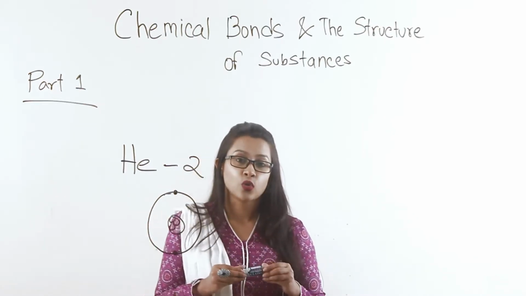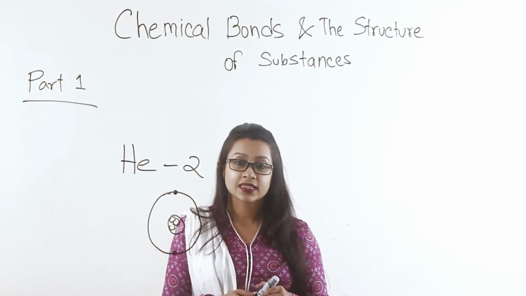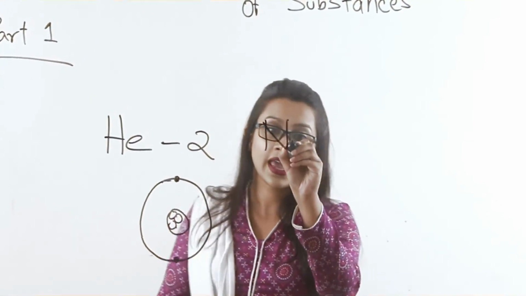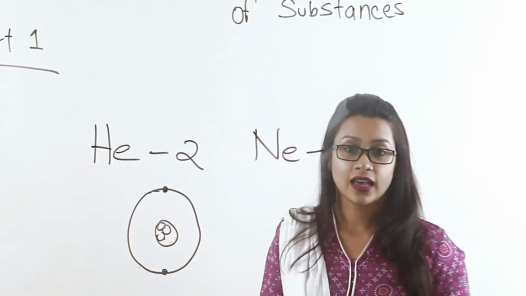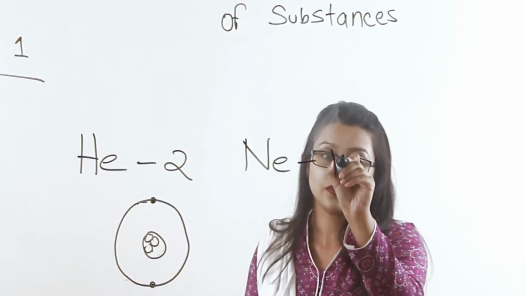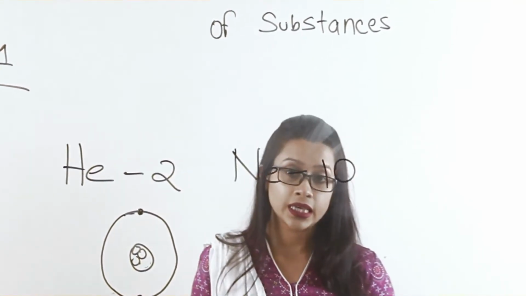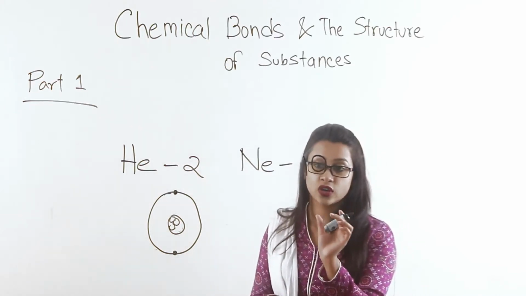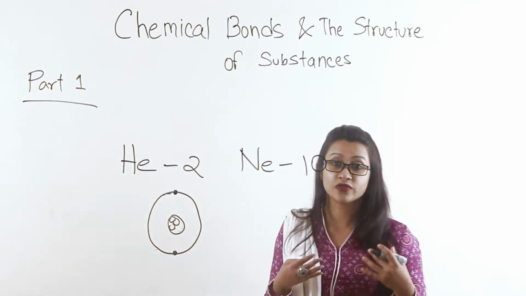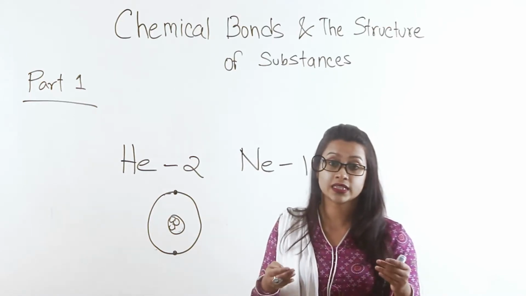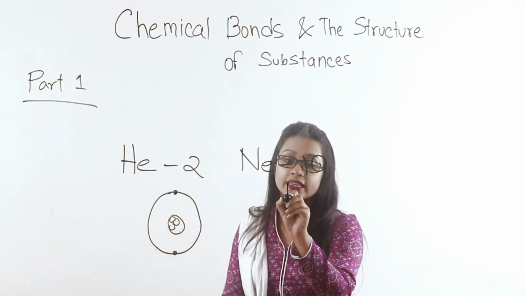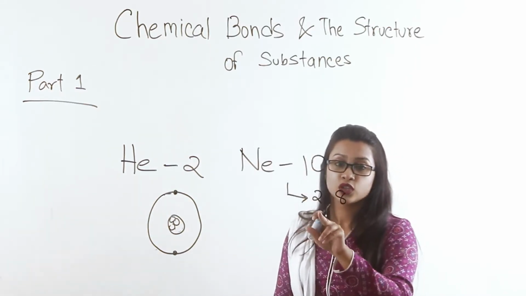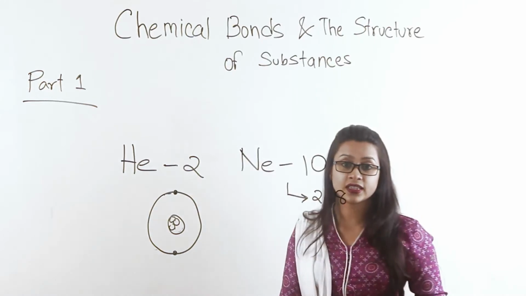In the case of neon, with the symbol Ne and an atomic number of 10, its electronic configuration, how its electrons are arranged, is 2, 8. 2 in the first shell, 8 in the second.